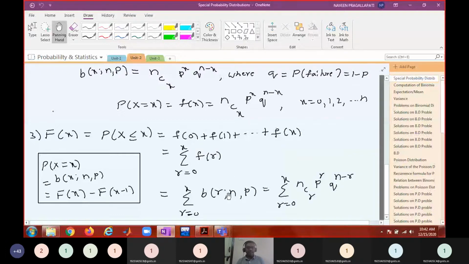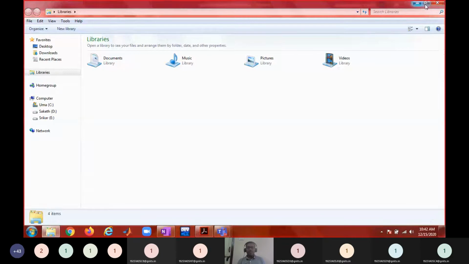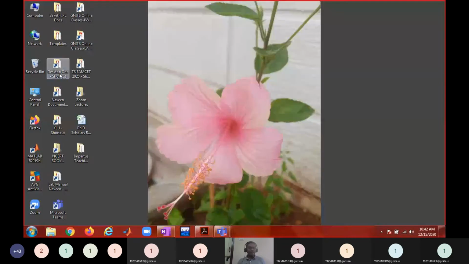So I said you have a cumulative binomial distribution table. Using a cumulative binomial distribution table, you can identify this cumulative probability. And if you want to find a particular probability f of x, that can be obtained like this: the sum up to x number of successes minus the sum up to x minus 1 number of successes will give the probability that there are x number of successes. So this we have explained through the distribution table.